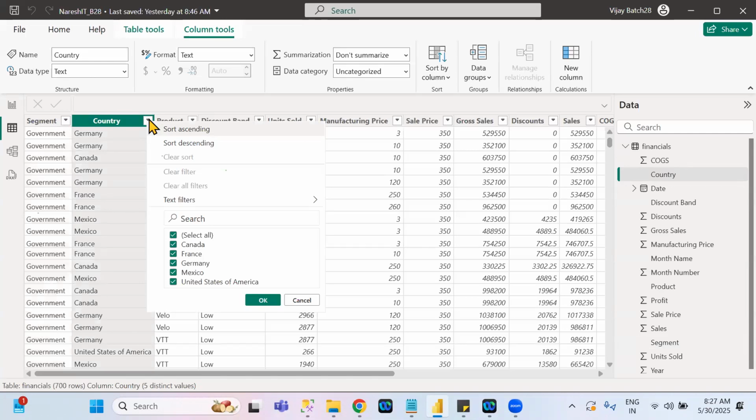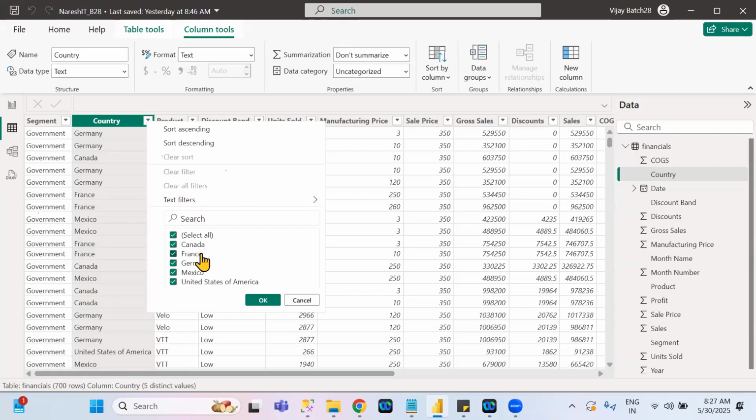See here, when you click on the drop down, you will see different options. First option is, see here, whenever you click on the drop down, you can filter the column values. What is the meaning of filtering a column? Selecting the column values which you require. Remaining values you need to unselect.